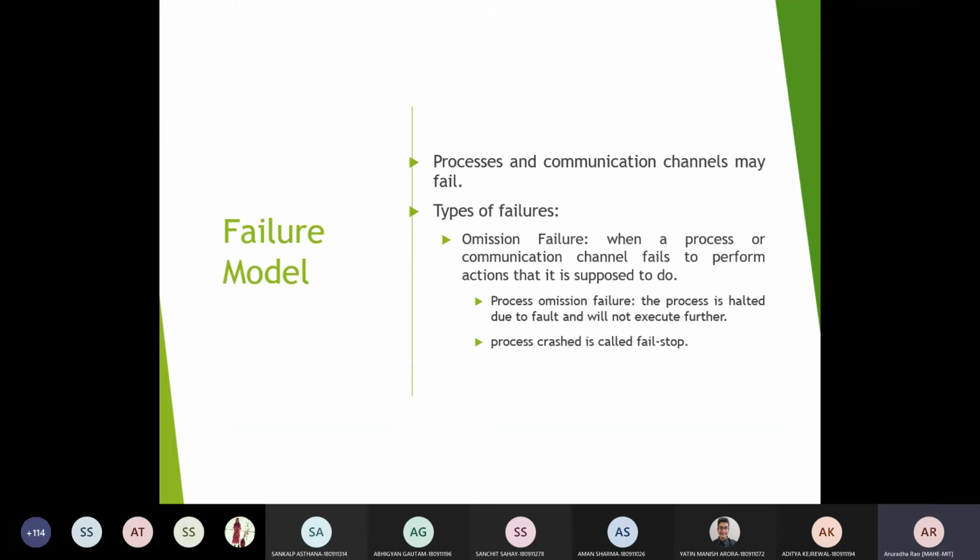Can you identify some of the failures which you have observed during your usage of distributed systems, either in the form of the web, or an online learning tool, or financial or bank transactions which you are working upon for your daily activities? Yes. Can you identify some of the failures? One I have already just shown on the screen. So can you list out the other failures which are possible?